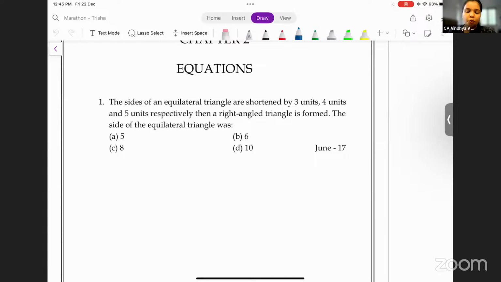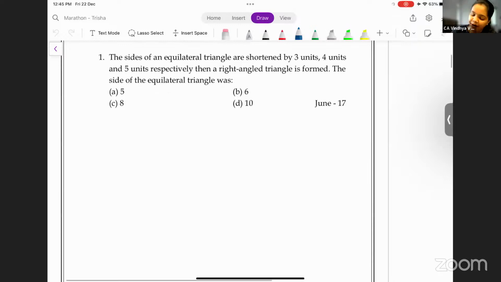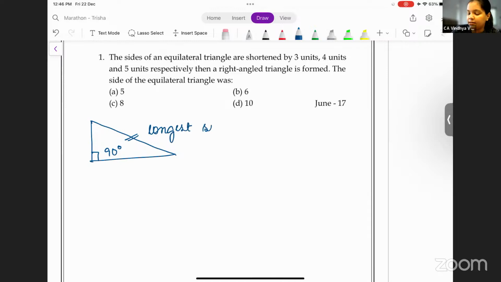All right. So first of all, what is a right angle triangle? A right angle triangle is a triangle which has a 90-degree angle. Correct? And the side opposite to it is called the hypotenuse, and this is the longest side.